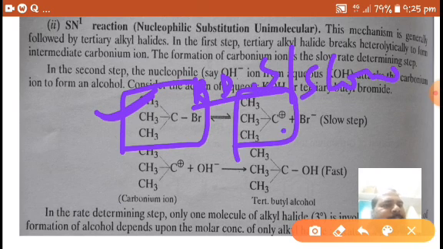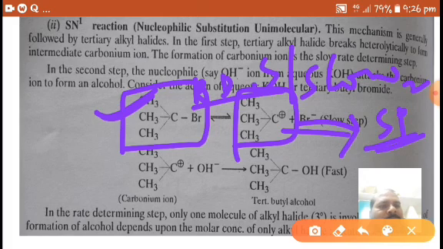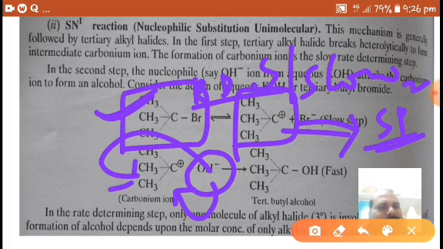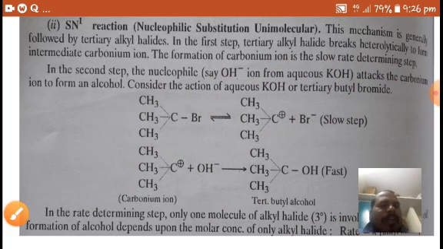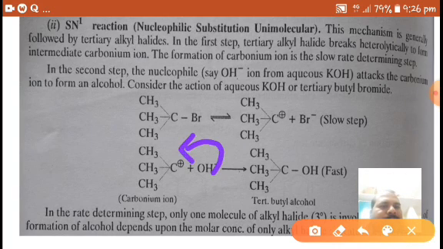This carbonium cation is sp2 hybridized. So the OH minus nucleophile can attack from both sides. Here I am giving only one example, an attack from only one side.